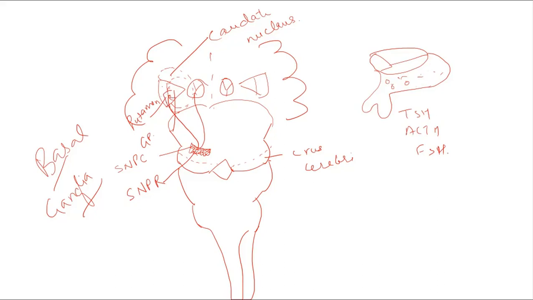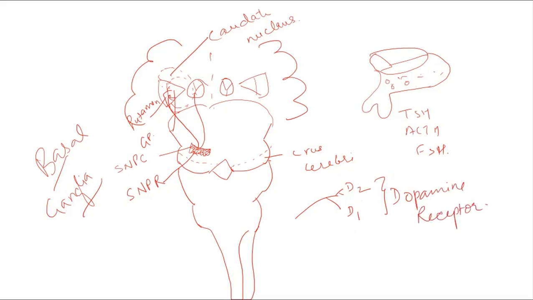Here, the fibers from the substantia nigra pars compacta going to these areas act through 2 types of receptor. One is called the D2 receptor and another is called D1. And whose receptors are these? These are dopaminergic receptors, or dopamine receptors.